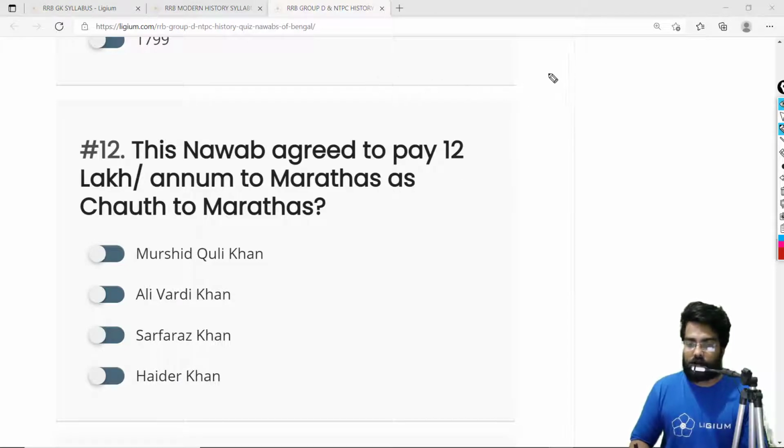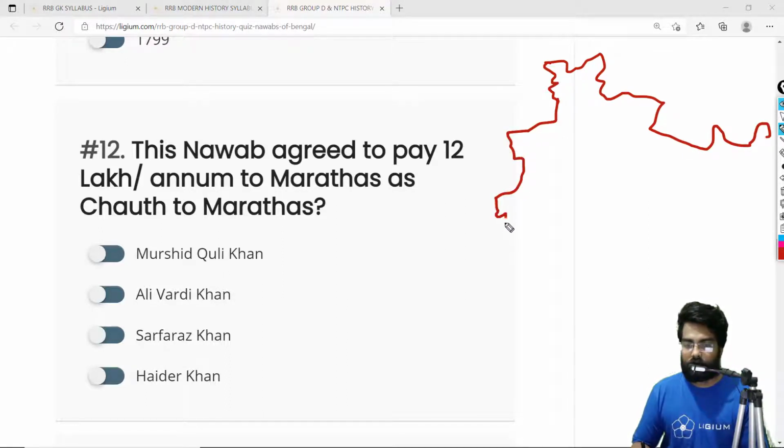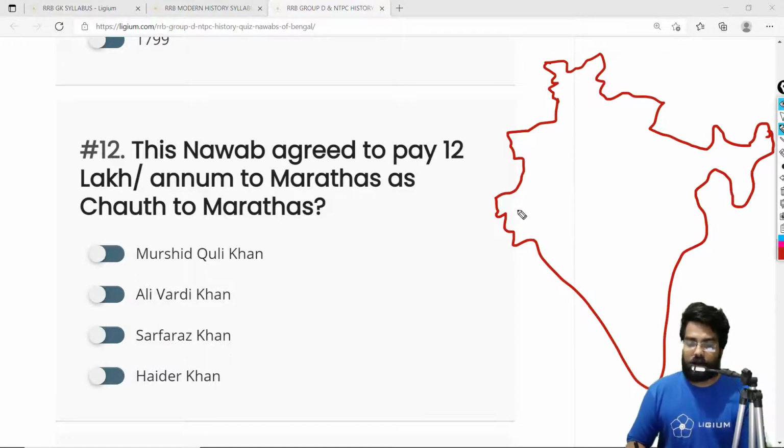Okay, so let me just draw a map of India. So this is the map of India. So we have Kashmir here, we have Nepal here, we have Bengal, we have Rajasthan, we have Gujarat, and we have the whole South India. Okay, so this is the whole India. Sorry about my map work. I'm really bad at this.